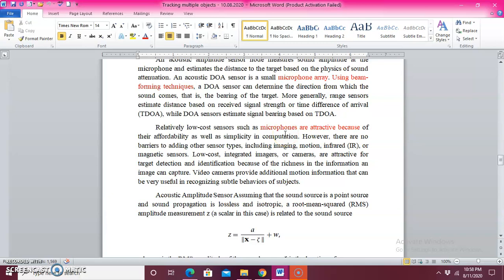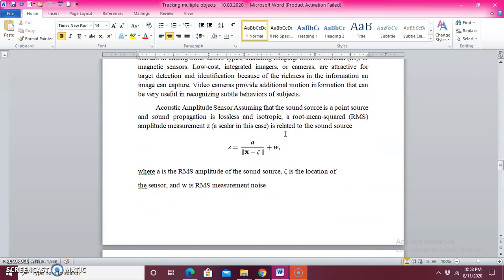You all know what is the meaning of array, right? Array form means it is arranged row and column wise. So you can connect many microphones in a single unit. That is possible. So when you are talking of this acoustic amplitude sensor, if you assume the sound source is a point source and the sound propagation is lossless, here they are just calculating the root mean square value, that is called RMS.